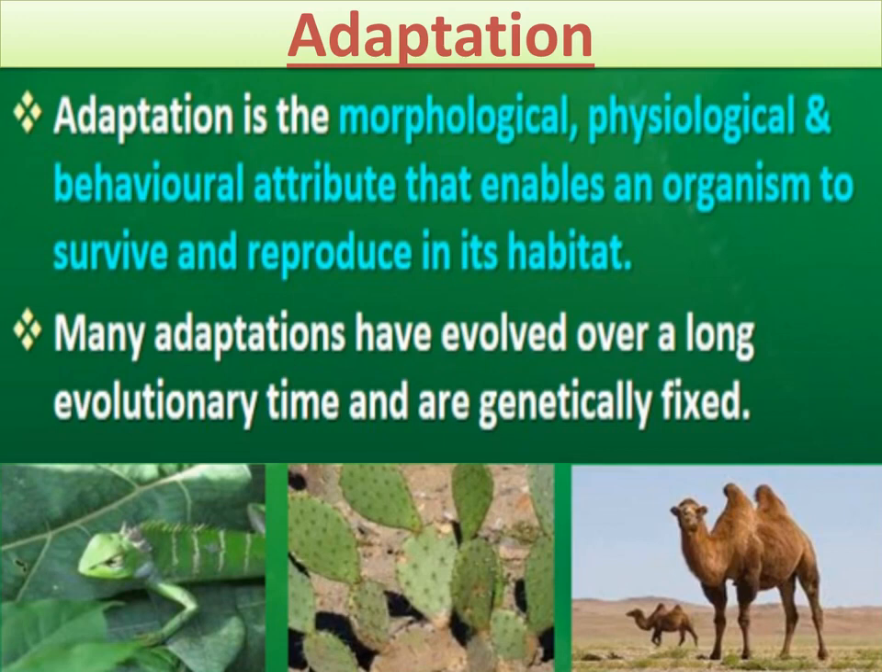So adaptation is the morphological, physiological and behavioral attribute that enables an organism to survive and reproduce in its habitat. So adaptation can be morphological change in any organism, it can be physiological change, or it can be any behavioral change. Okay, so any type of change that enables an organism to survive in a particular environment, in a habitat, and to reproduce in that habitat, because that is also essential for the survival of any species. Okay, so any type of such change to survive in a particular environment is called adaptation.